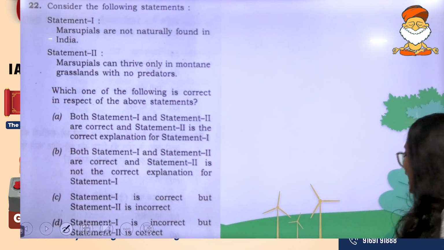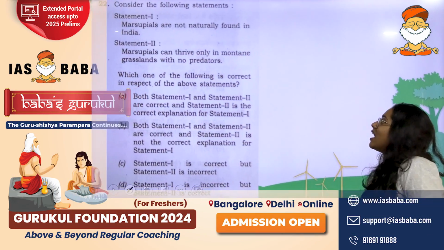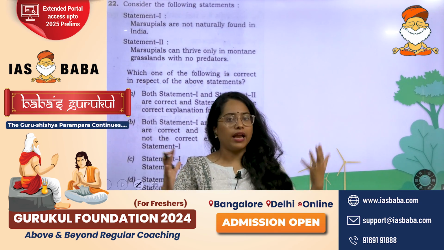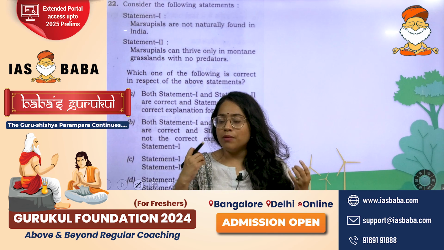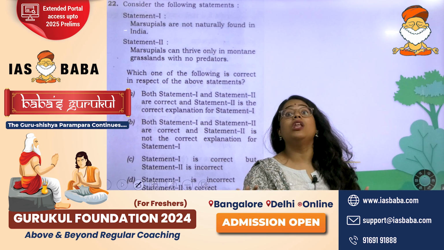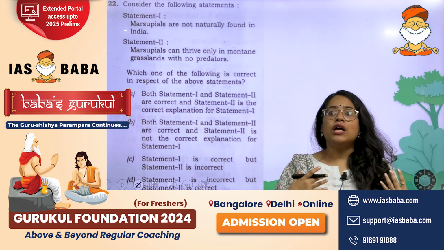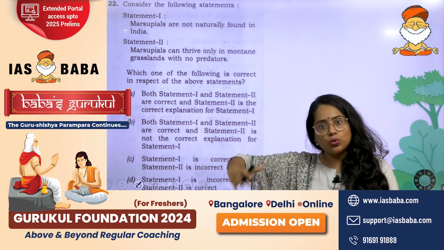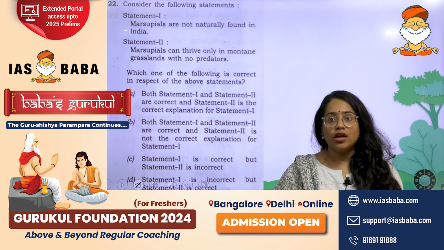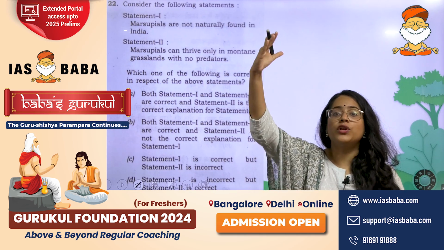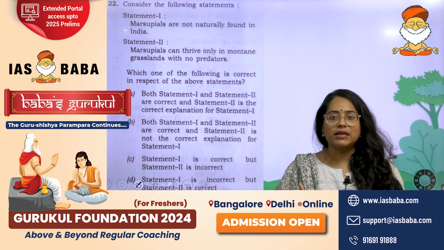Moving on to the next question. This is regarding the marsupials. Now, when I'm saying marsupials, the broad idea that you have to have in mind is marsupials are organisms like your kangaroos, your wallabies, etc. And you normally see these in your Australian, your Southeast Asian region, and so on. You do not see much of it in your tropics and beyond the tropical area.